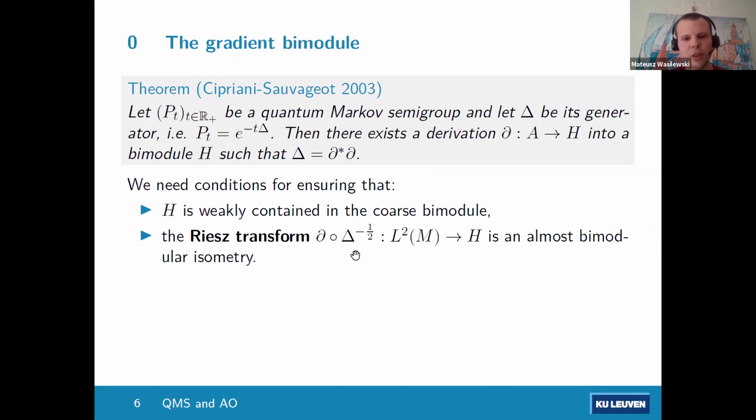And this polar part is actually reminiscent of the classical Riesz transform. And we need conditions for ensuring that this is almost bimodular. So I will next discuss these conditions, and then this will allow me to state the main result. Okay, so what are the conditions?